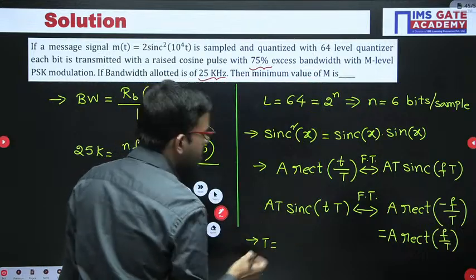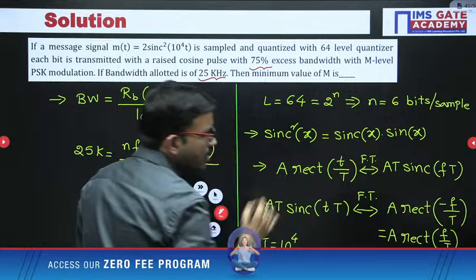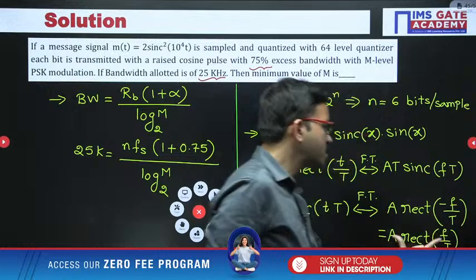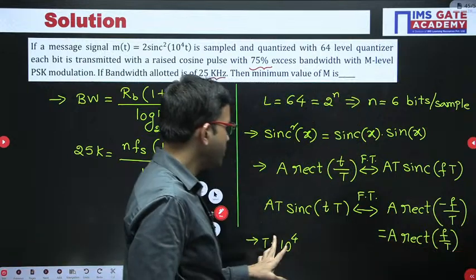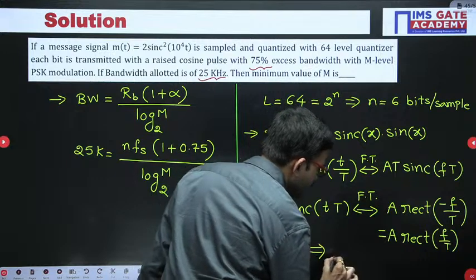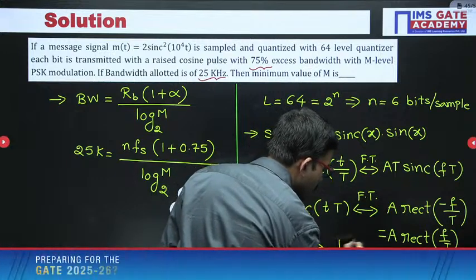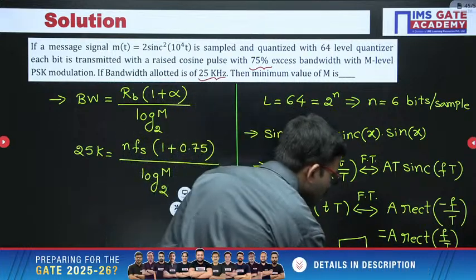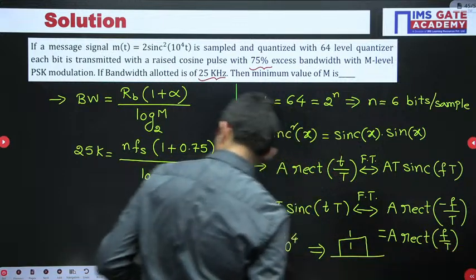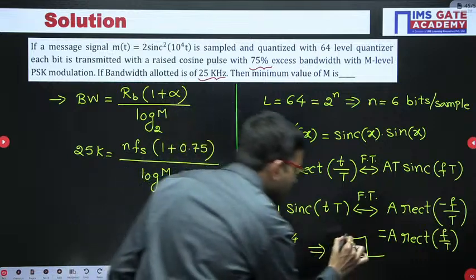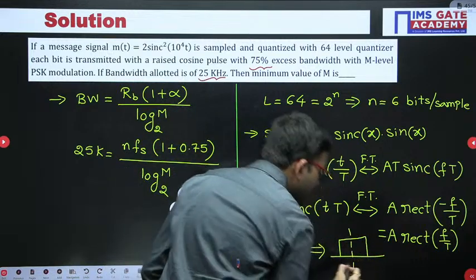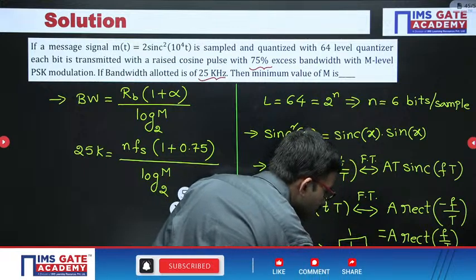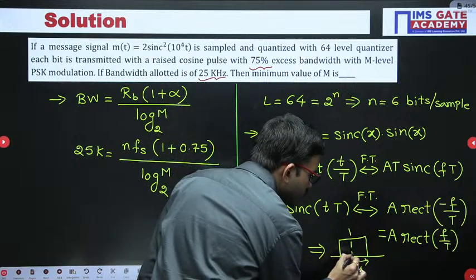From here we get the T value as 10 power 4. So what is your understanding? You have one rectangular pulse, and its duration is 10 power 4. See, this entire duration is 10 power 4, and it is centered around 0.